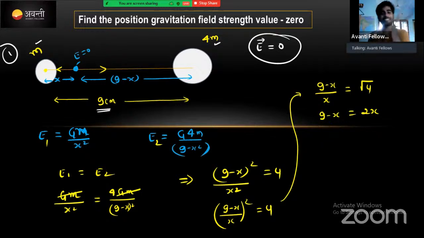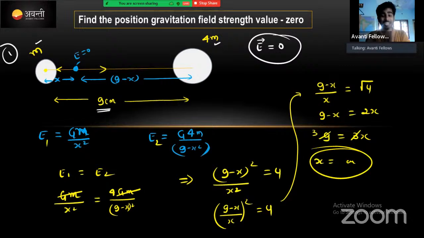And then minus x को right hand side लेके आ जाना, then 9 is equal to 3x होता है, 2x minus x right side means plus x, correct ना? 3 1s are 3, 3 3s are 9, correct? Then x value will become 3 centimeter.